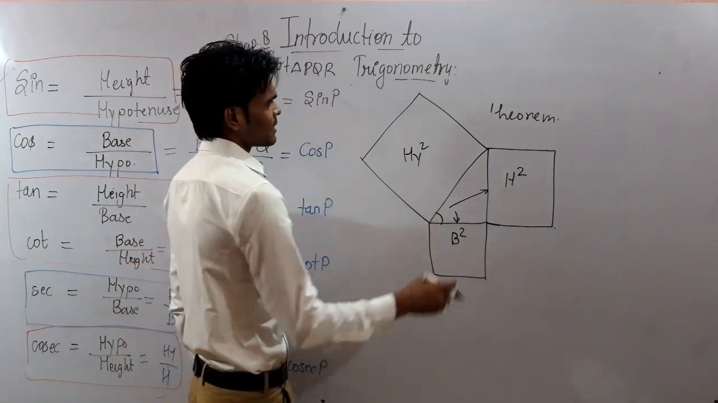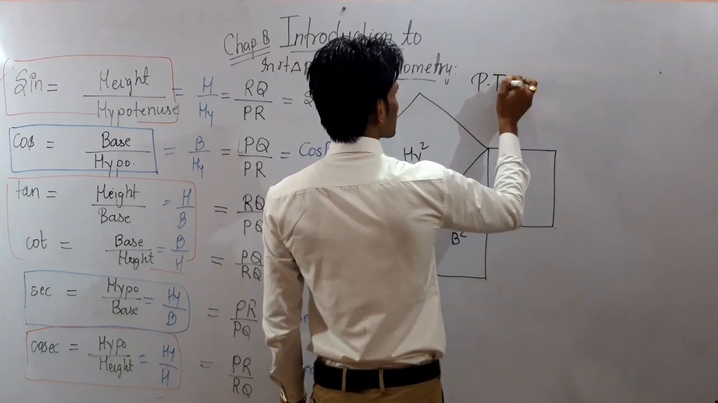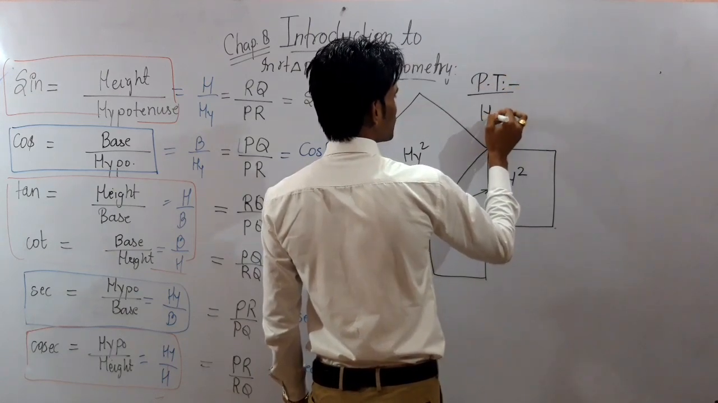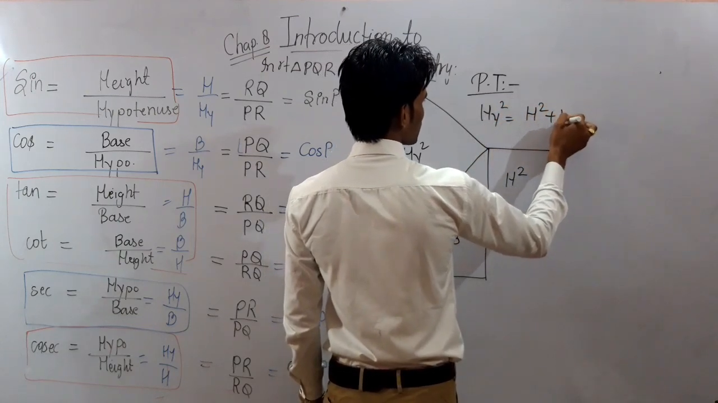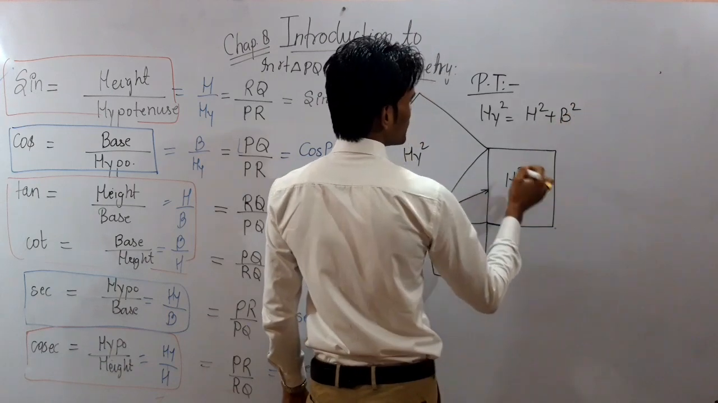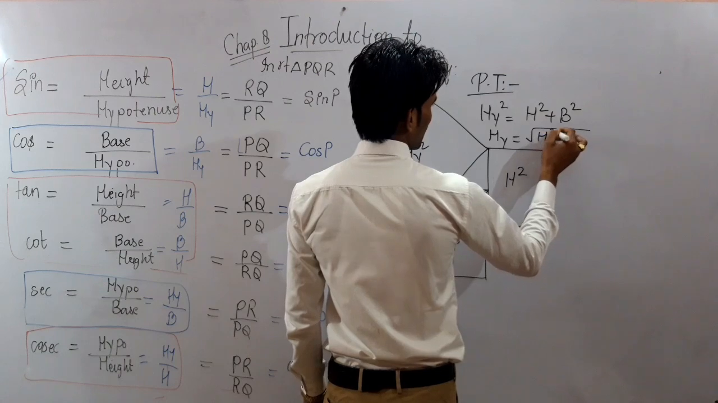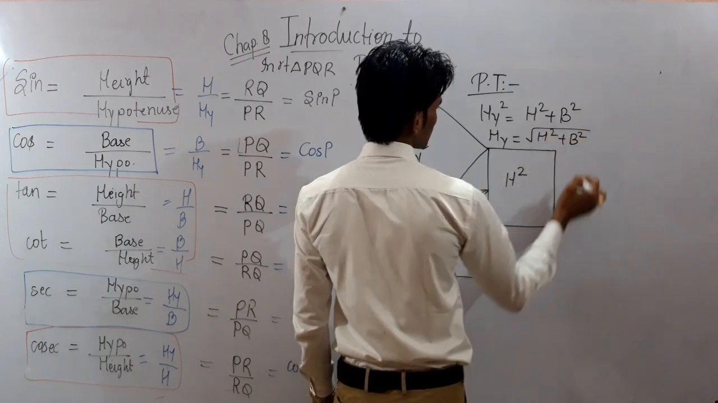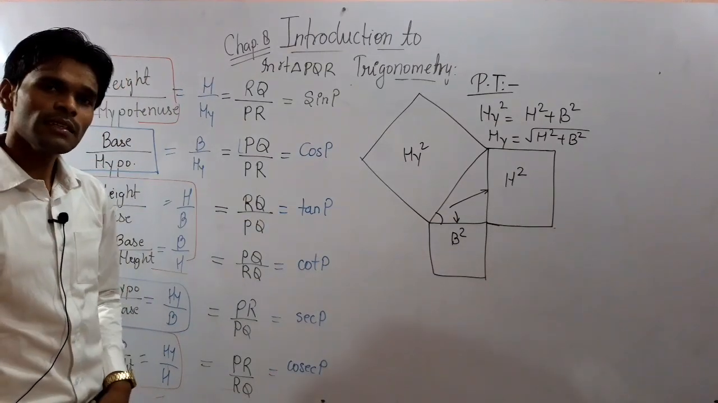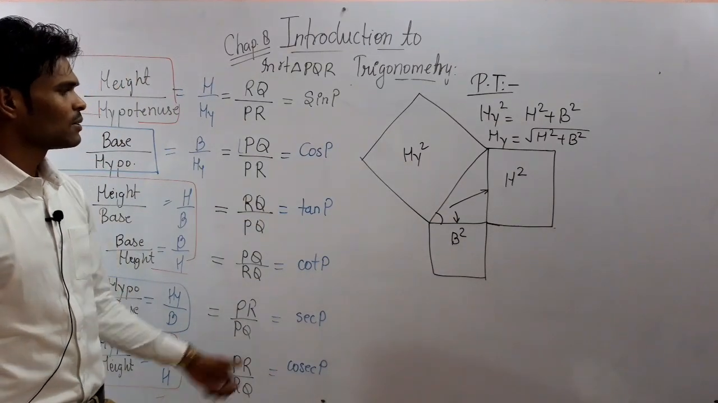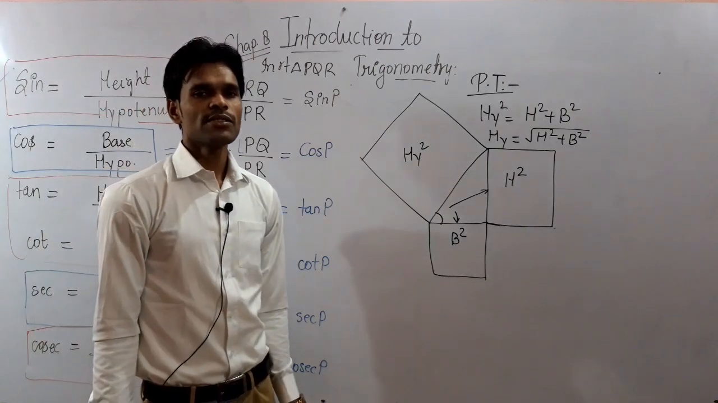So you can write over here, according to Pythagoras theorem, hypotenuse square is equal to height square plus base square, or you can say hypotenuse is equal to under root of height square plus base square. This is the basic formula which will also be used in exercise 8.1. So I have told you the basic concept, the basic intro of trigonometry.